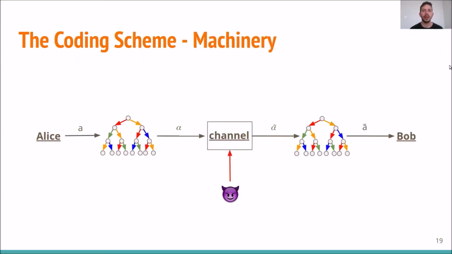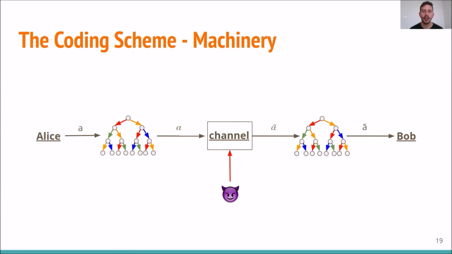Okay, so in this slide, we are going to take a closer look at how deterministic interactive coding schemes make use of tree codes. Basically, when Bob gets a message from Alice, he just can't know whether this message was corrupted or not. This machinery states that before Alice sends her bit to Bob, she encodes it using her tree code and then sends it across the channel.